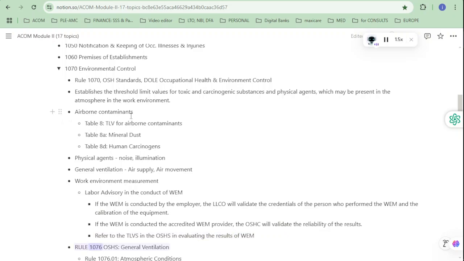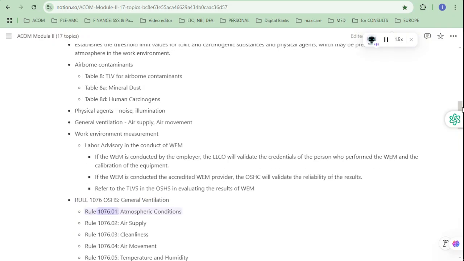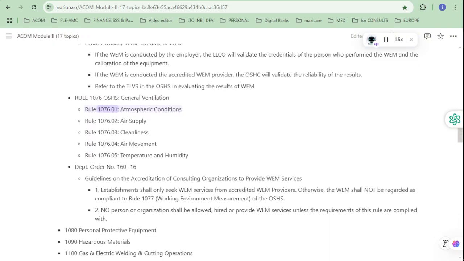Rule 1076 OSHS, General Ventilation. Rule 1076.01, Atmospheric Conditions. Rule 1076.02, Air Supply. Rule 1076.03, Cleanliness. Rule 1076.04, Air Movement. Rule 1076.05, Temperature and Humidity.